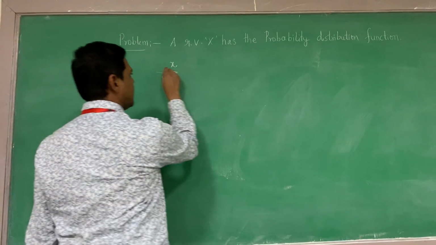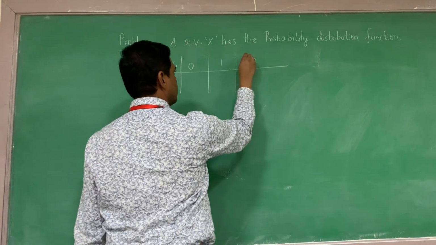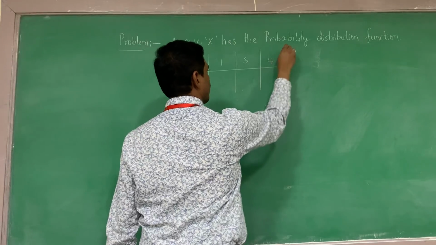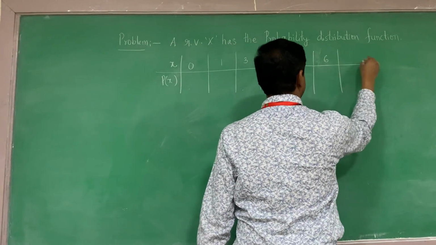X, and probability of X equals x. So I am defining the values 0, 1, 2, 3, 4, 5, 6 and 7.